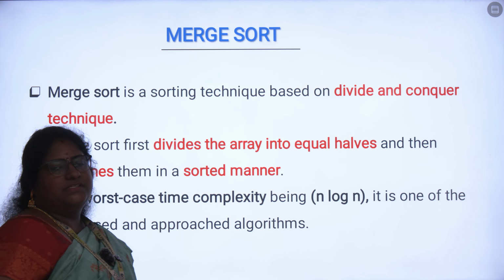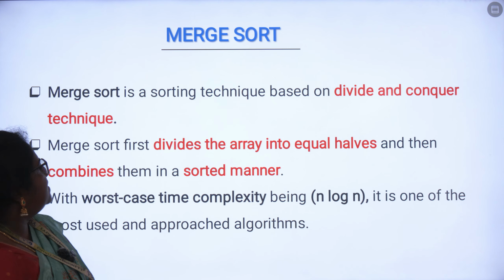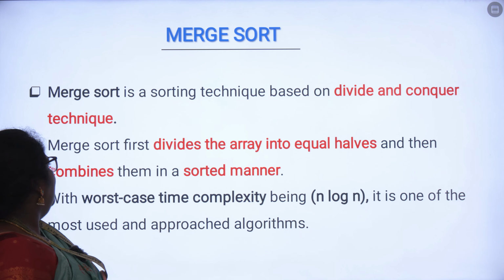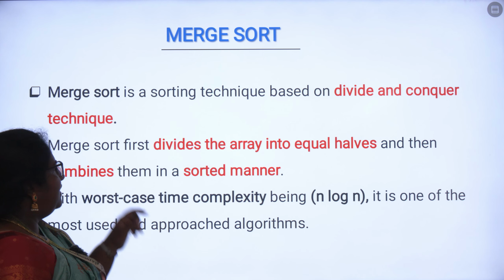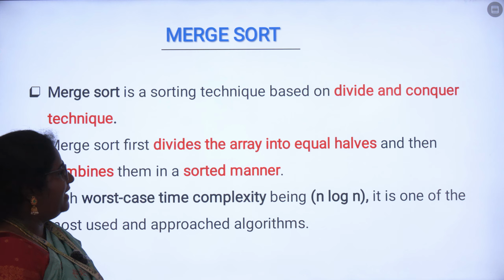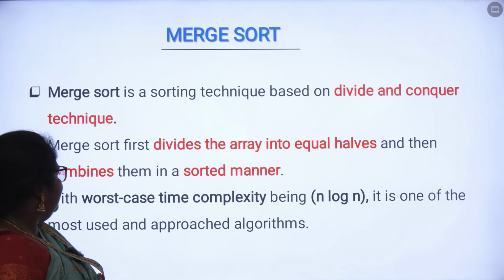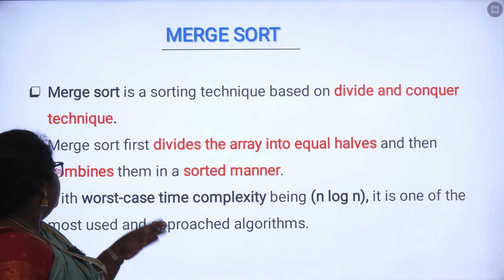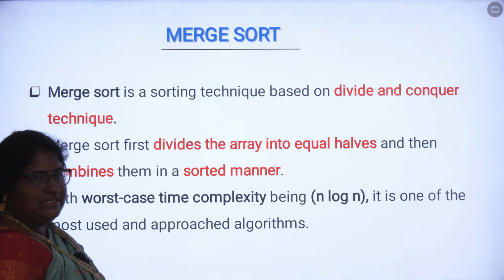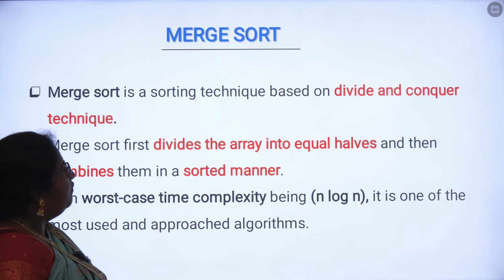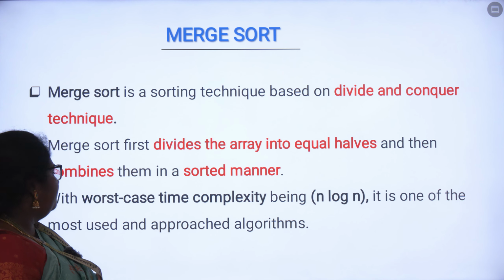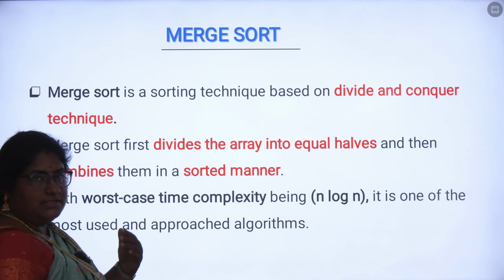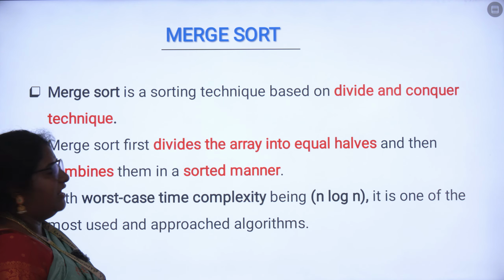The third option is called merge sort. In merge sort, here also we will be using a divide and conquer technique. We will first divide the array into equal halves, and then we will combine them in a sorted manner. The worst case time complexity is n log n for merge sort. It is one of the most used and important algorithms in the sorting methodology.